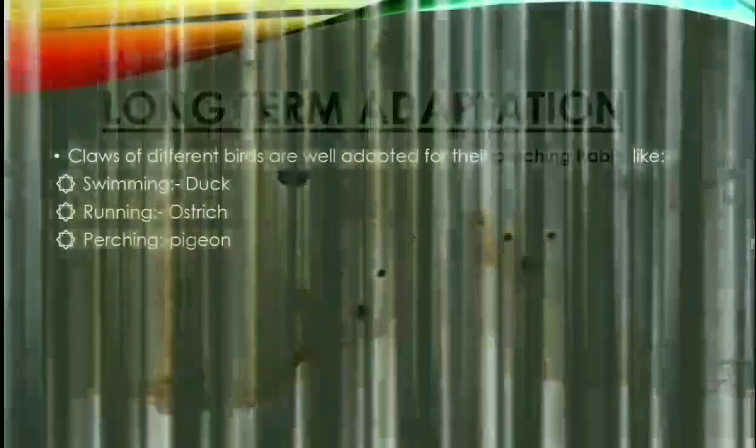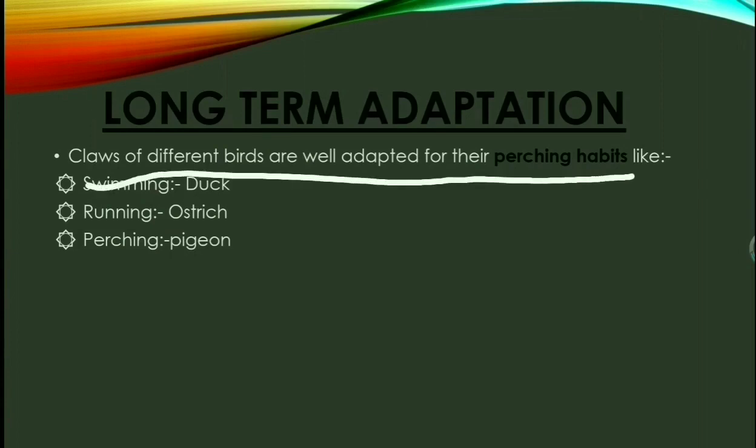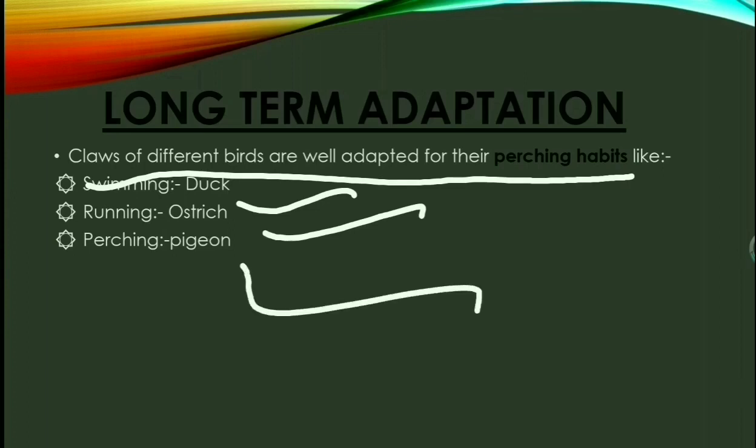Now we will discuss long-term adaptation. What is long-term adaptation? Claws of different birds are well adapted for their habits, like swimming in duck, running in ostrich, and perching in pigeon. Running in ostrich: you have seen that the ostrich has very strong legs. They can run very fast.